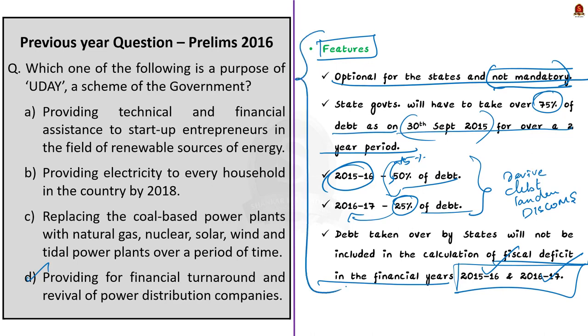Now you have to be very cautious here. Solving a question does not alone include finding the right answer. It is also about eliminating the wrong answers. So let us see the other options also.